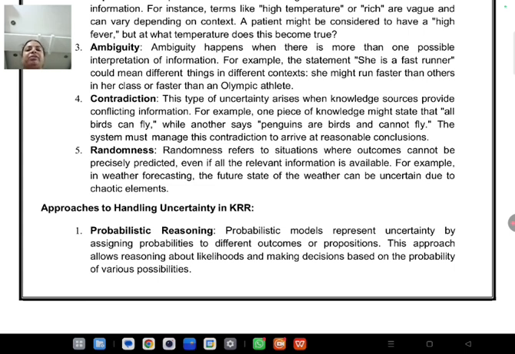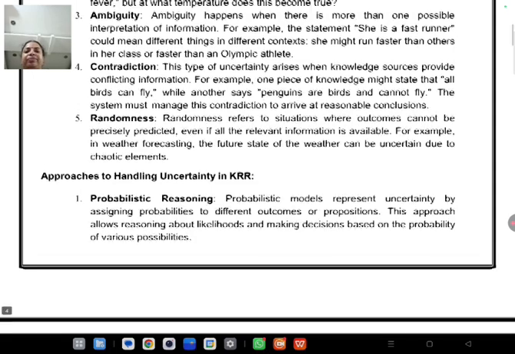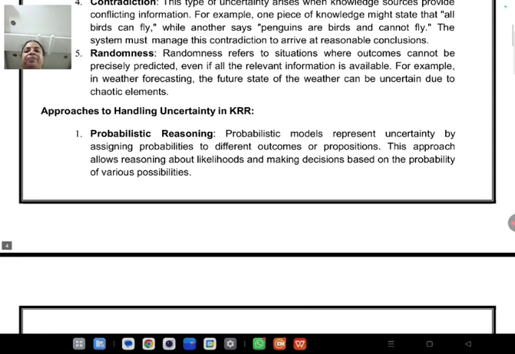Here we get a contradiction about whether the first person's information is true or the second person's information is true. Similarly, there is randomness. Whenever you share information randomly between different people, or collect information from different random places, then also we get contradiction, that is, uncertainty in the information.